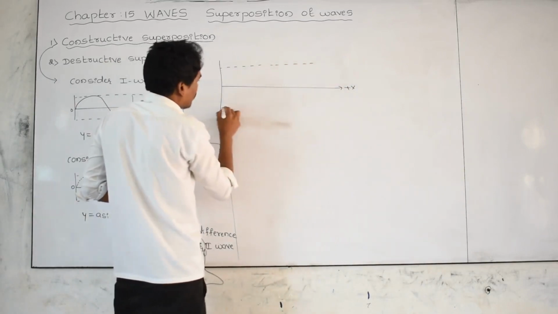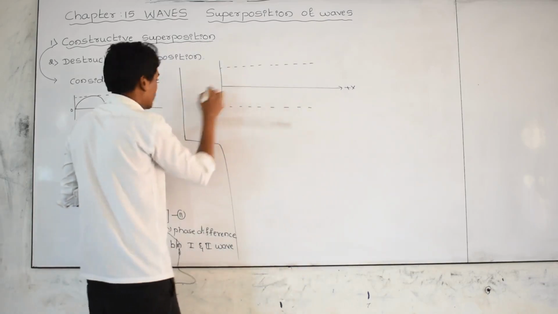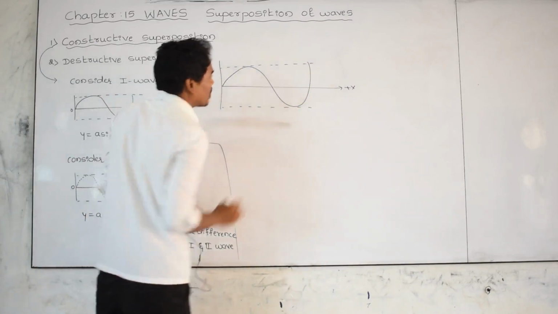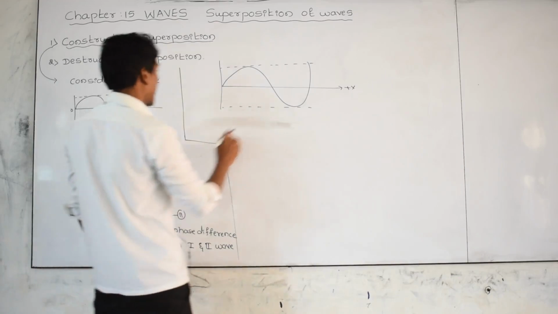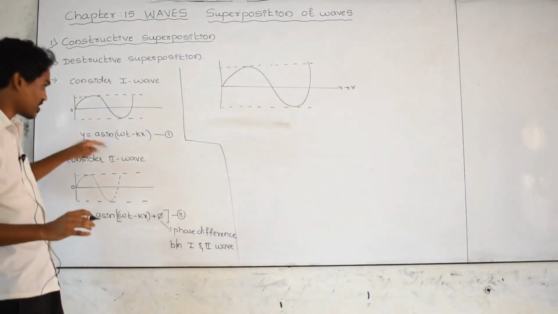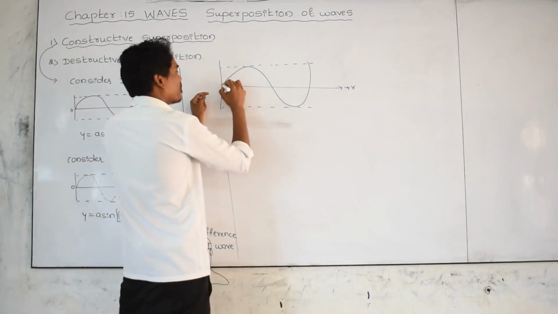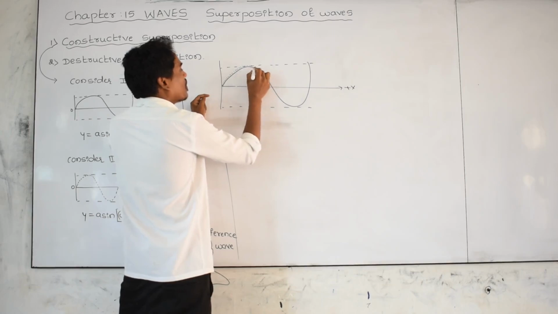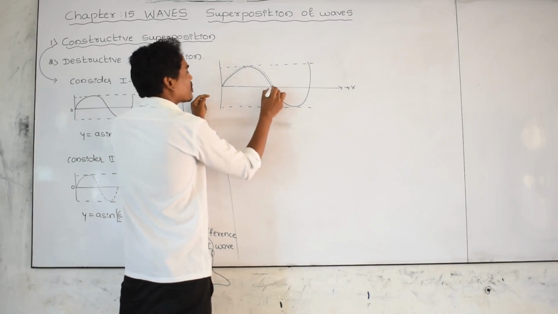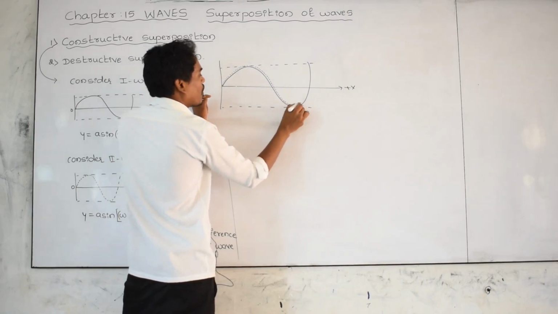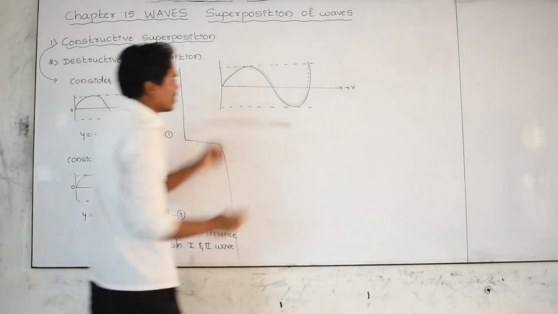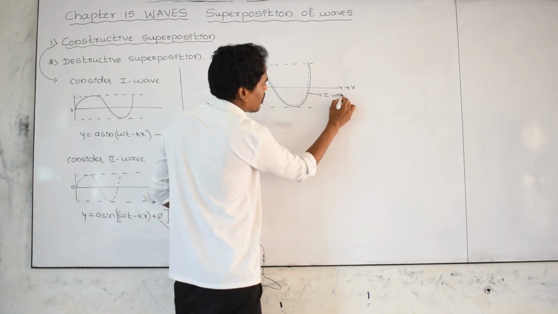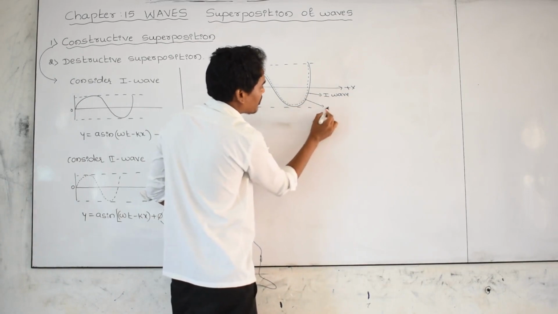Now I am taking the first wave, this one is the first wave, and here is the second wave. It is exactly combining with this one. Let us take this dotted line as the second wave. It is superposing with the first wave like this. This is the first wave, and the dotted wave is the second wave.